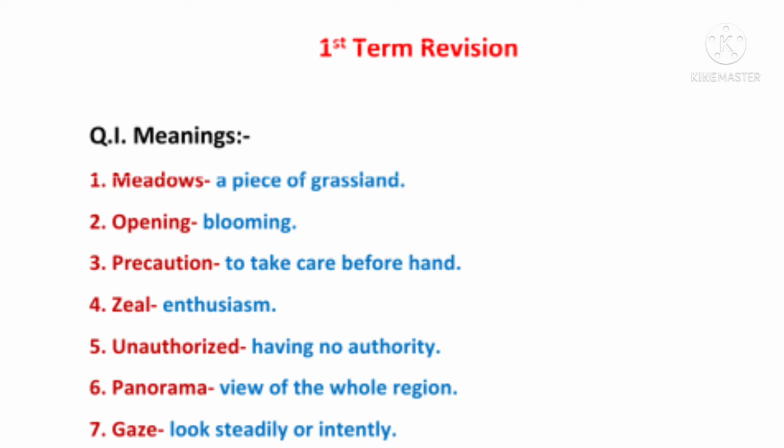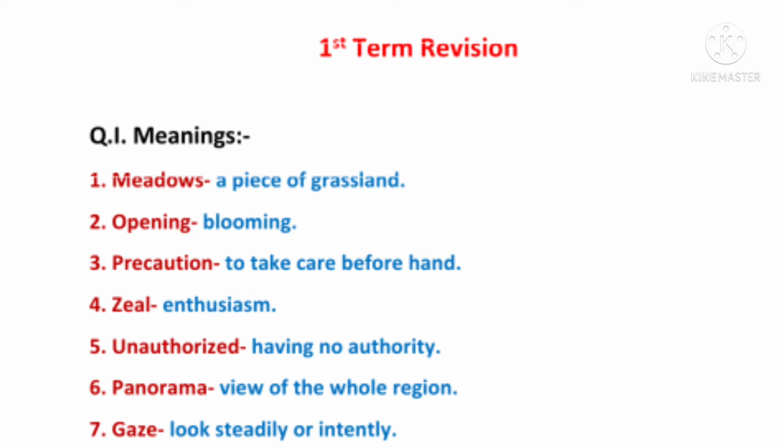Fourth, zeal, enthusiasm. We have enthusiasm, right, for any event or something like that. So that is the meaning of zeal. Next we have unauthorized, meaning having no authority. Having no authority means having no control or that much power in our hand regarding certain things. Sixth we have panorama, view of the whole region. So panorama means taking a whole view of any particular region.